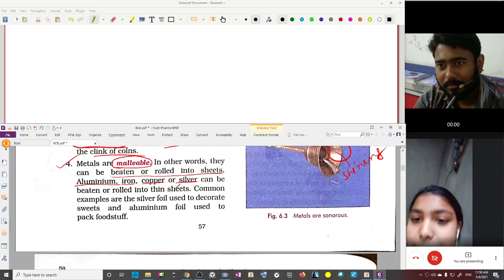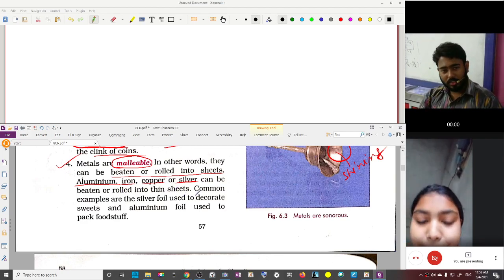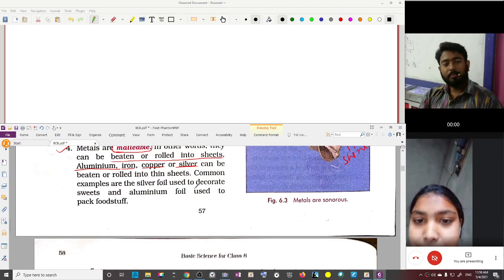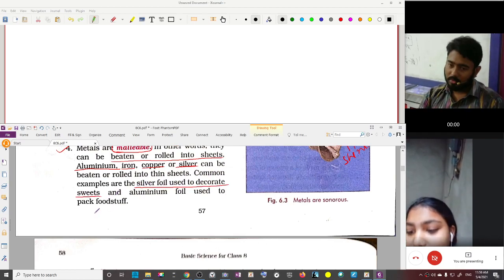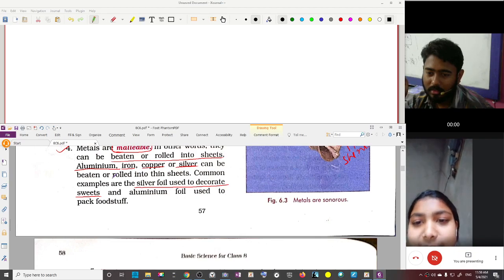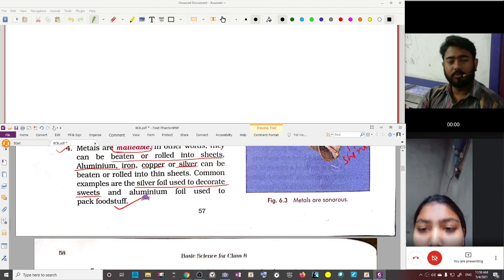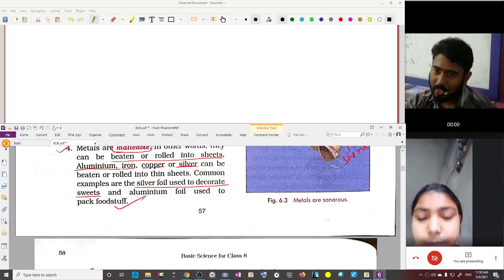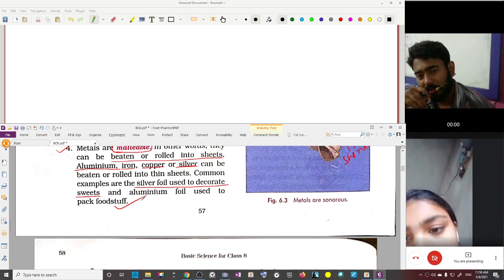So it can be beaten or rolled into thin sheets. Common examples are the silver foil used to decorate sweets, and aluminium foil used to pack foodstuff. We have seen and used aluminium foil. Is that clear?